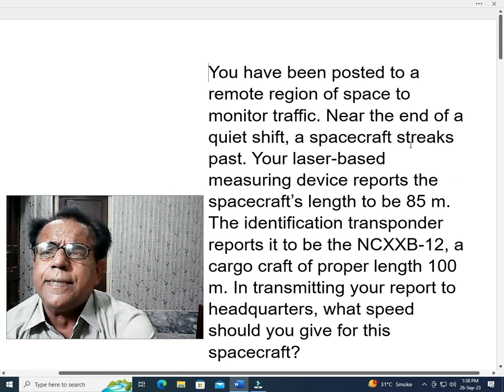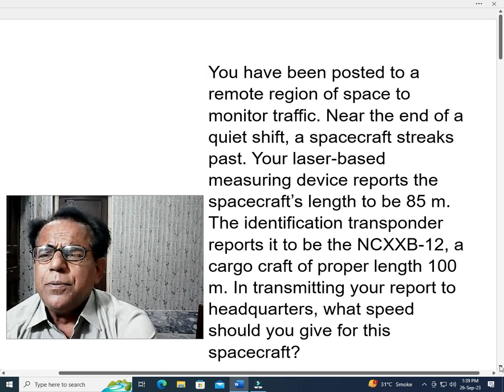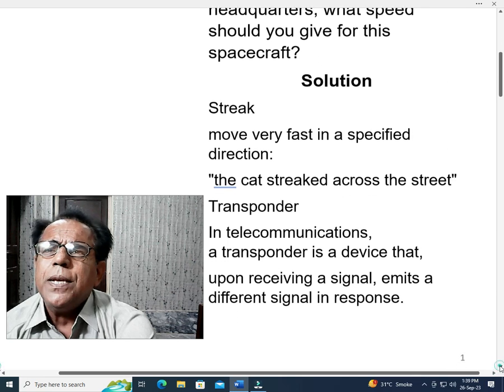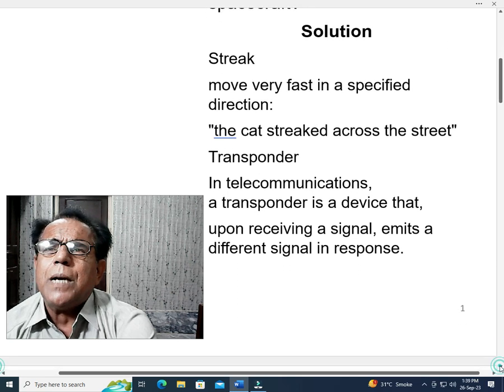First word is streak, which means running fast, and second is transponder. Transponder is a relatively familiar term.